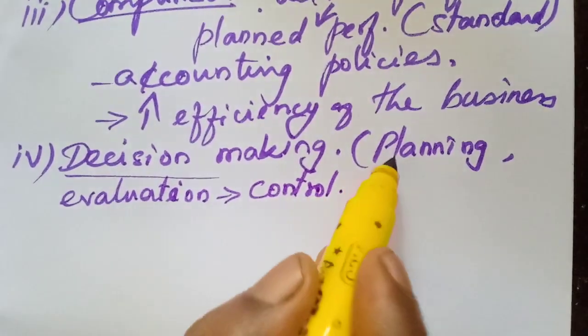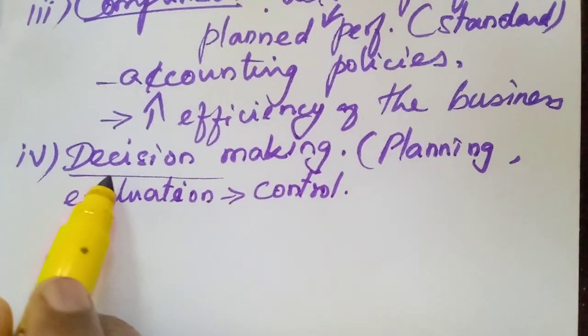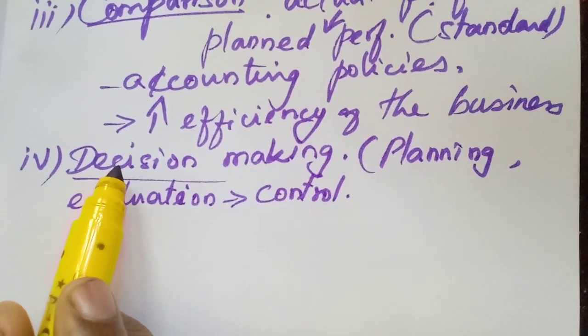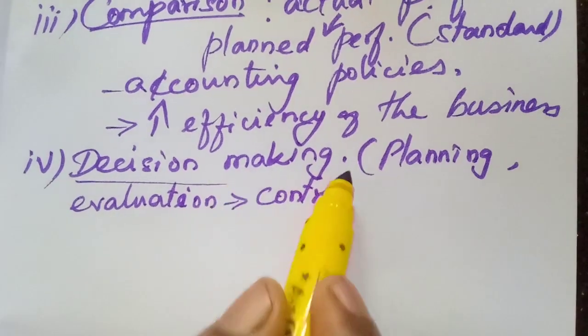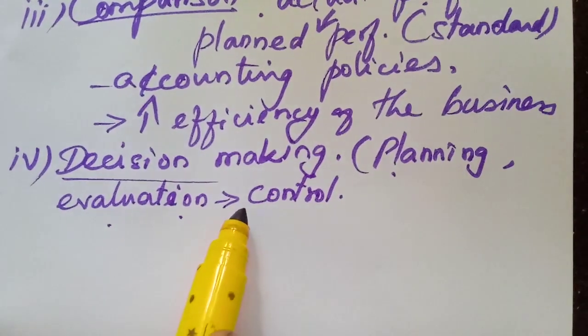For planning, evaluation, and control, they have to take some decisions with the help of accounting. So accounting provides main information for the management for planning, evaluation, and control.